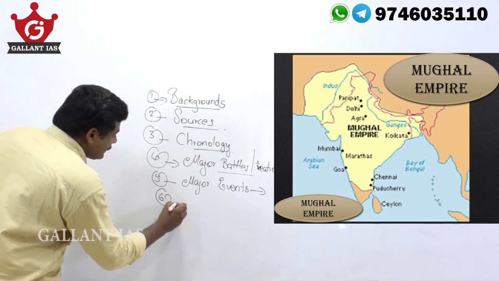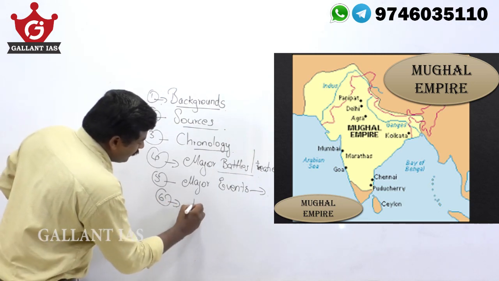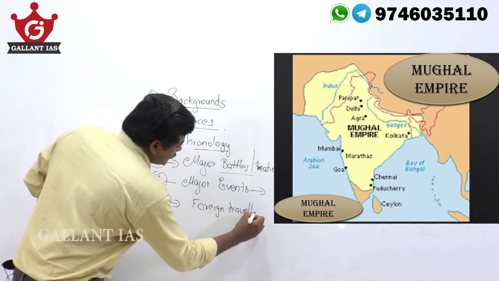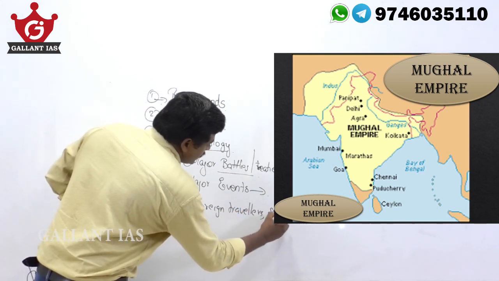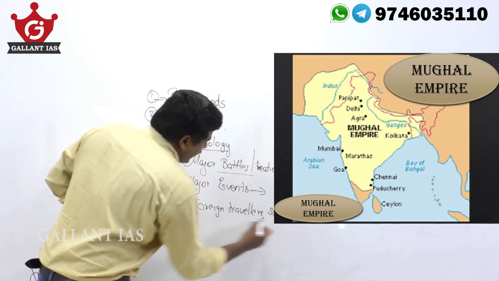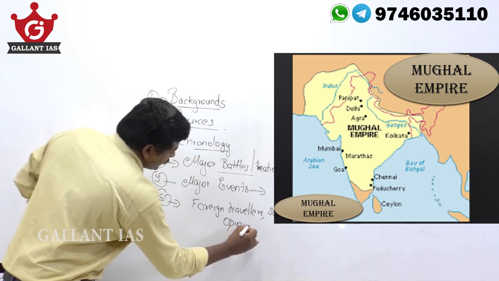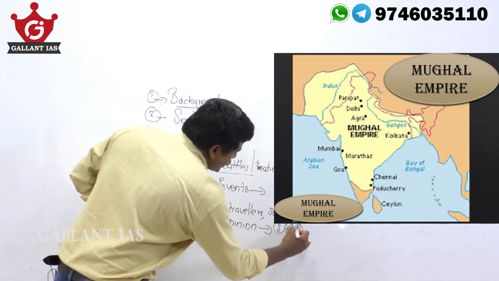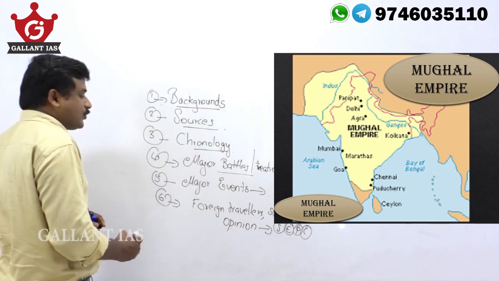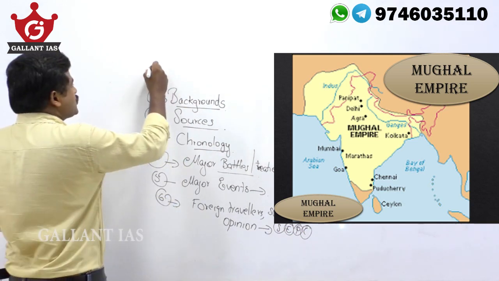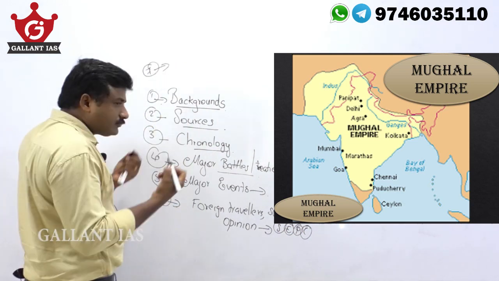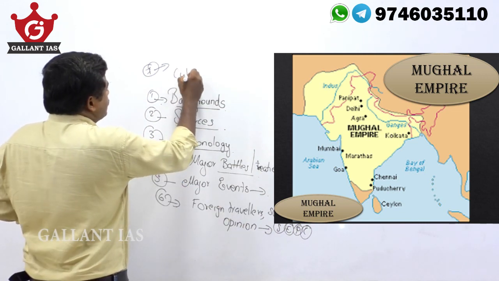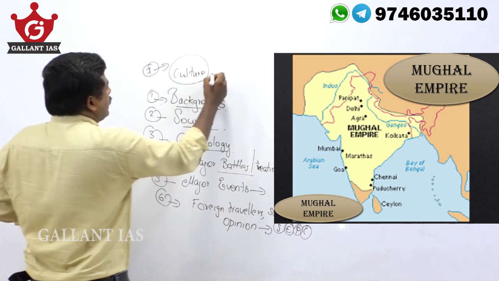You have to study the visits of the foreigners, the foreign travelers or the scholars, and their opinions about the socio-economic, political and cultural life of this Mughal Empire. You have to study their contributions to culture and art.